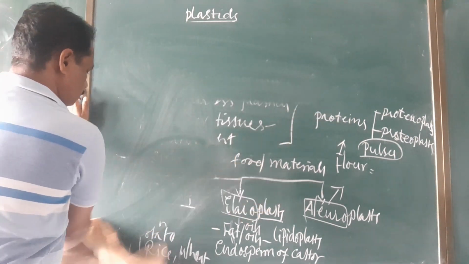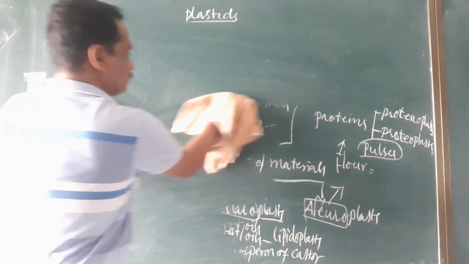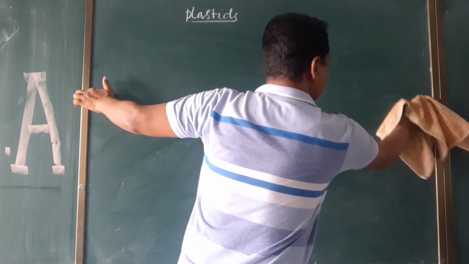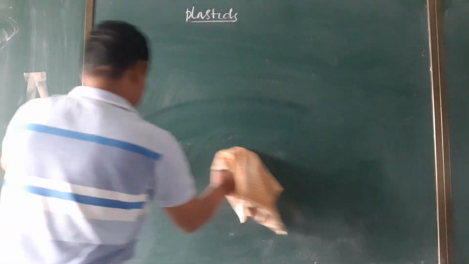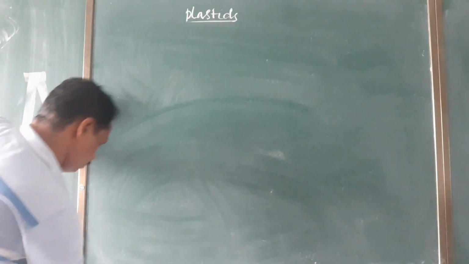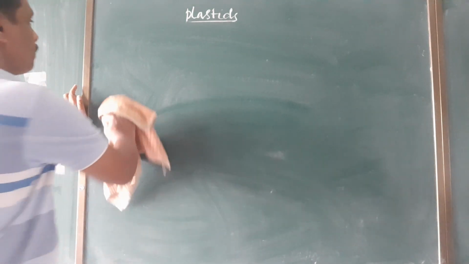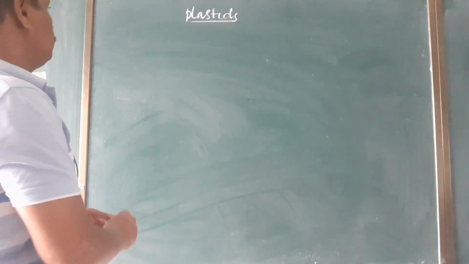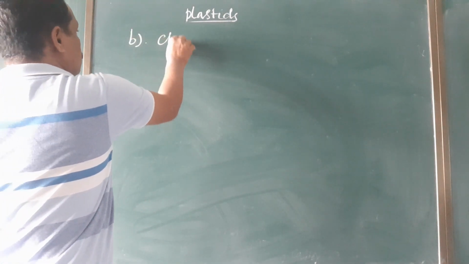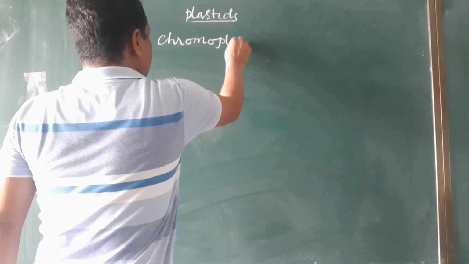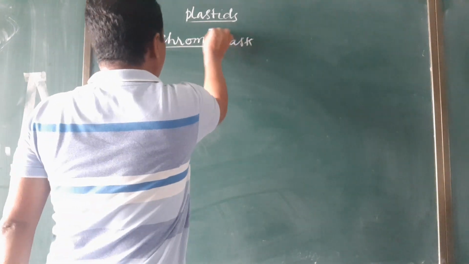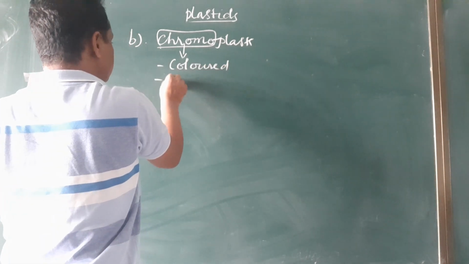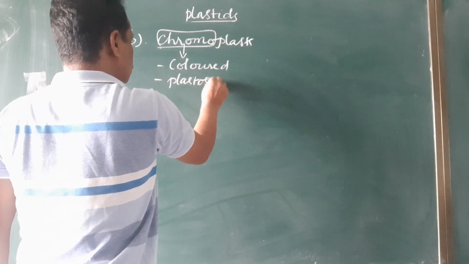Okay. Next, chromoplast. Chroma means colored, and plastas means molded structures.